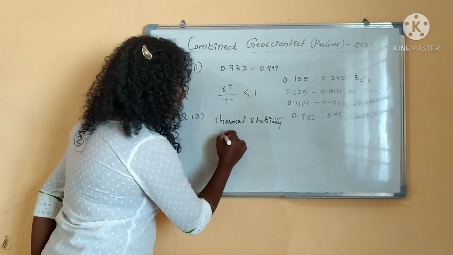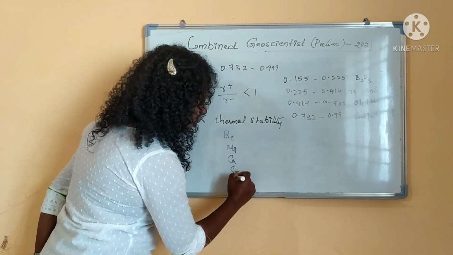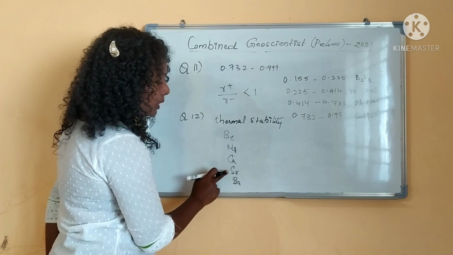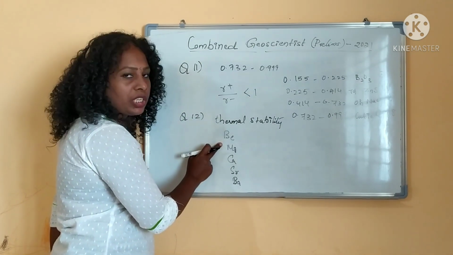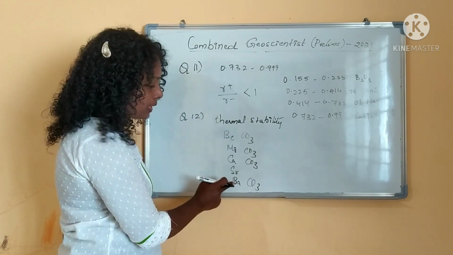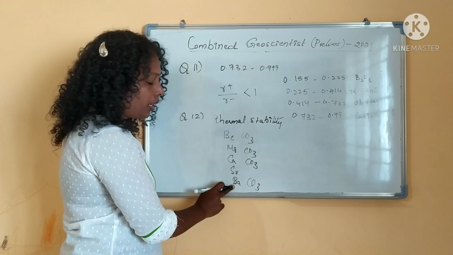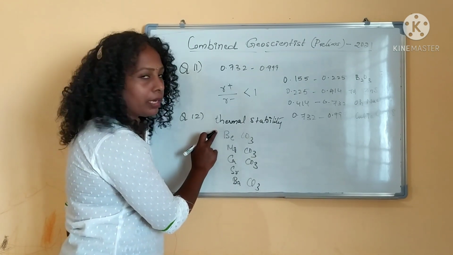So your options are beryllium, magnesium, calcium, strontium, barium, right? This is the option, strontium is not there. Barium carbonate, calcium carbonate, magnesium carbonate, beryllium carbonate, right? Which one is having more thermal stability? Barium carbonate will be having more thermal stability, then calcium carbonate, then magnesium carbonate, then beryllium carbonate.